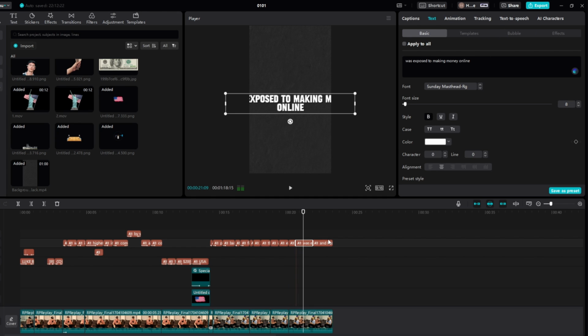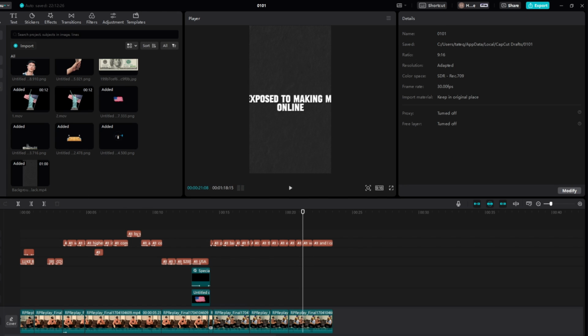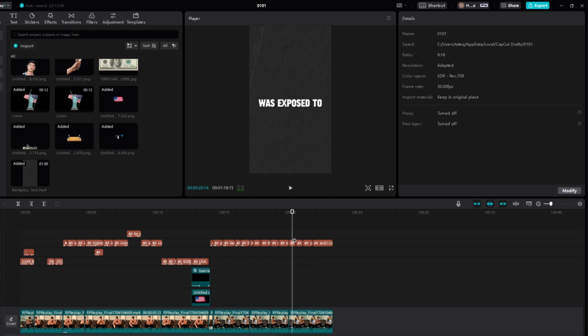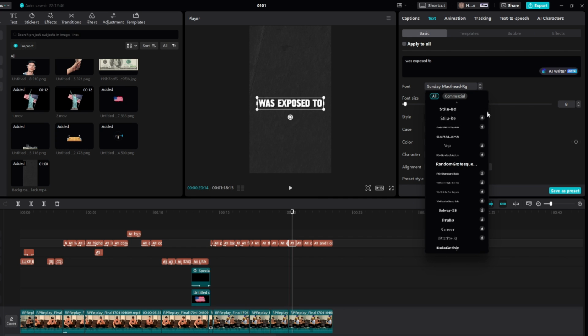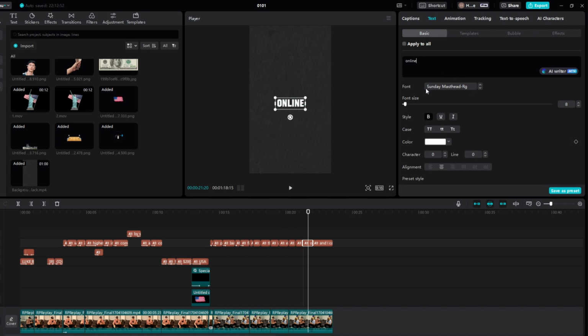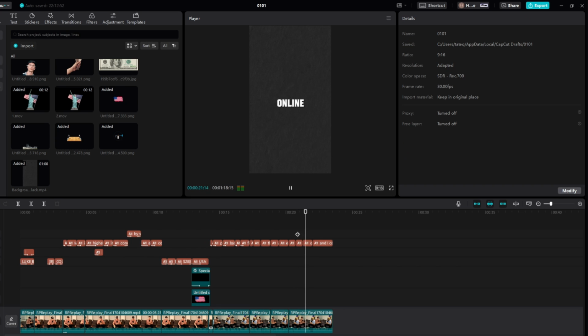And then to making money online. And then one keyframe, maybe 2 forward. We press this back button right here. Online. Making money. So we get rid of this part, and then we get just like so, making money online. And then we'll change the font of this one. Was exposed to making money online. And then if it glitches out like this, just highlight again, re-highlight it. As you can see, it's gone now. To making money online, and I